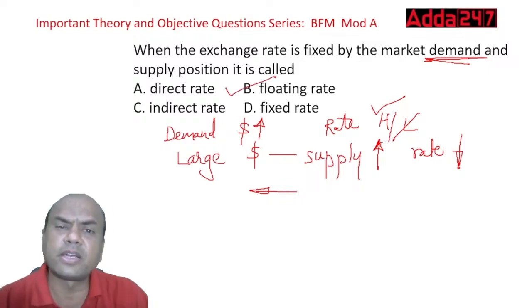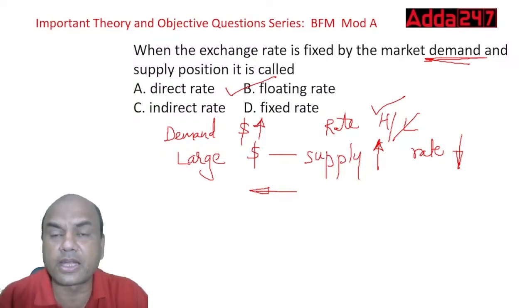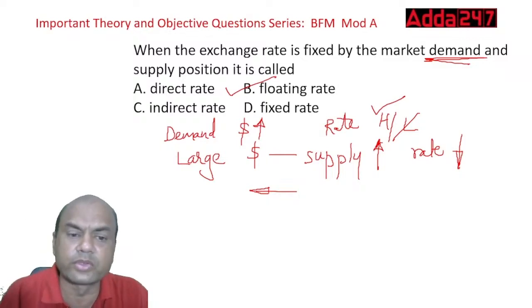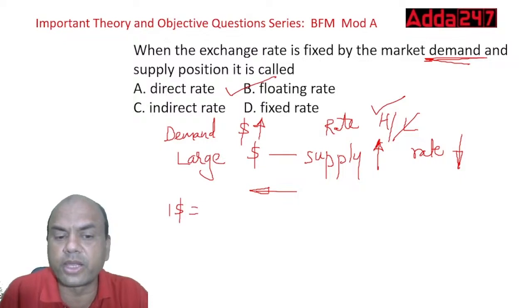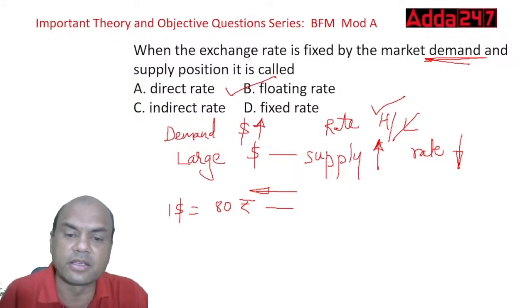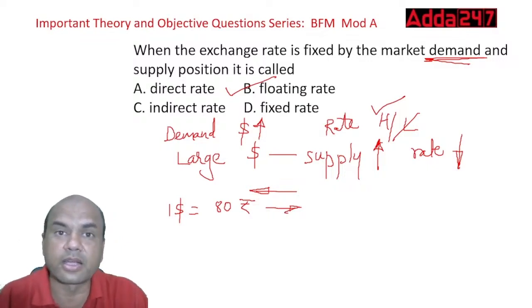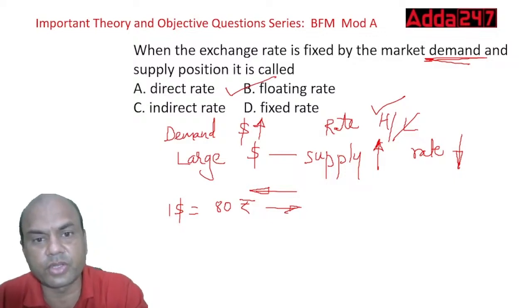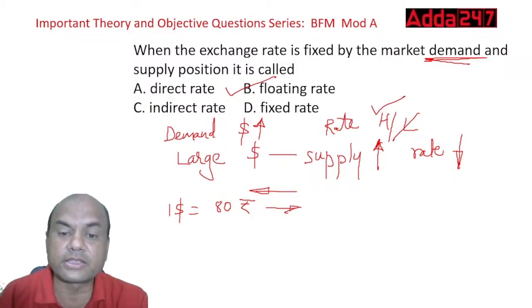Remember, fixed and floating are the two main rates. Direct and indirect rates are also there. What do we use in India? If I say $1 equals 80 rupees, is this a direct rate or indirect rate? Type in the comment section. Direct or indirect? What do you say, guys? It is called direct rate.